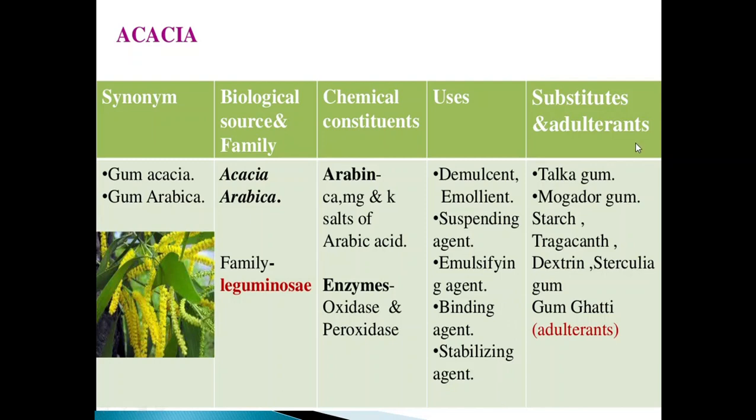Next is substituents and adulterants. The commonly used substituents and adulterants for Acacia arabica are Talca gum, Mugador gum, starch, tragacanth, dextrin, Sterculia gum and gum ghatti. These are used as adulterants for the Acacia arabica.